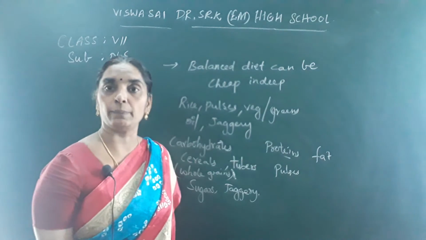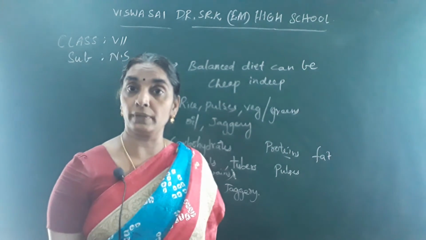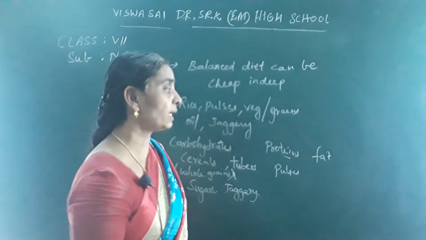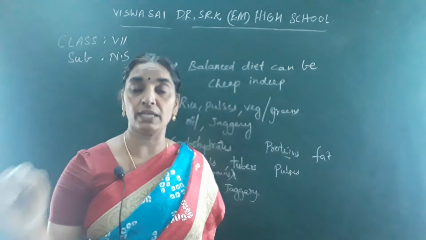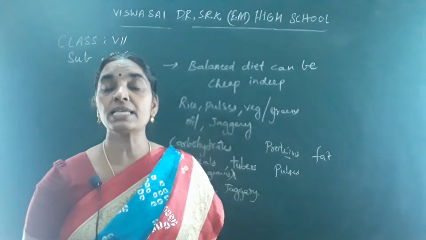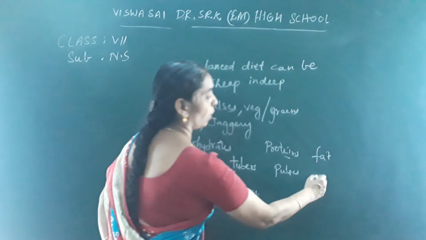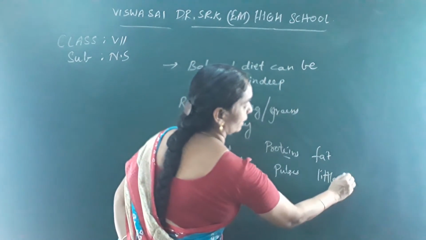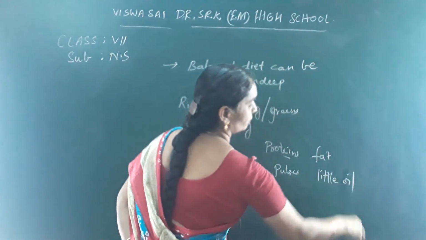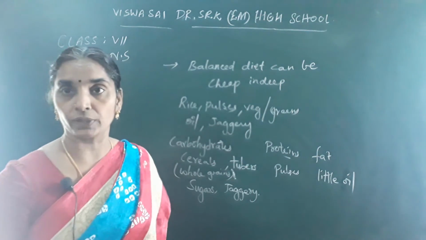Milk contains a little bit of fat, and ghee, vanaspati and dalda all contain fat, but they should be taken in very little quantity. Only unsaturated fatty acids like oil should be included in your diet, which is very essential for your body's fat requirement.